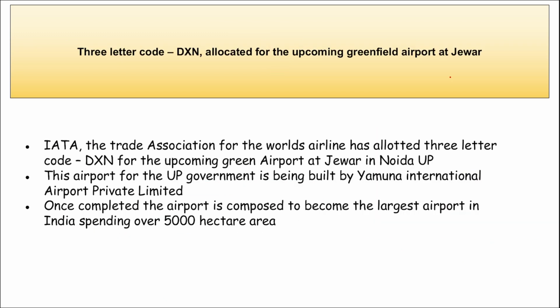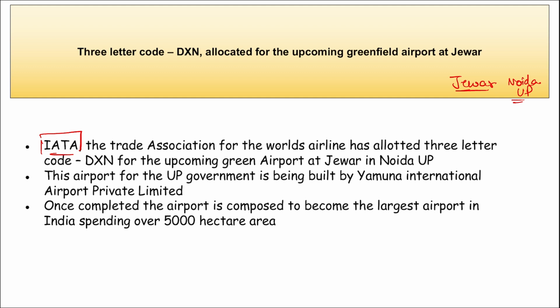Next is, recently we know where the Jewar airport is being established. It is in Noida, that is in Uttar Pradesh. It will be one of the largest airports of India, correct? And it is expected that by the end of 2024, this airport will be completed. So recently IATA, what is this IATA? This is your International Air Transport Association, correct?